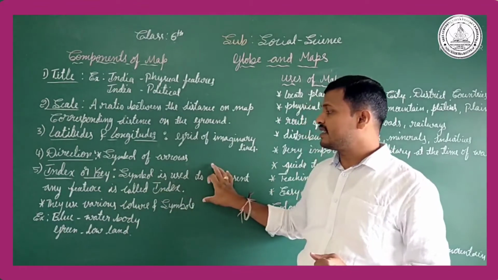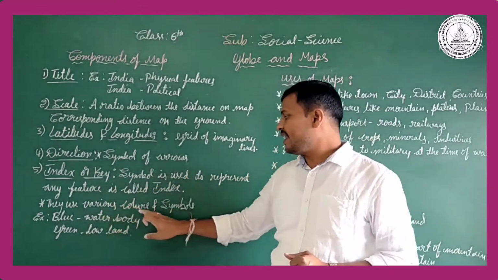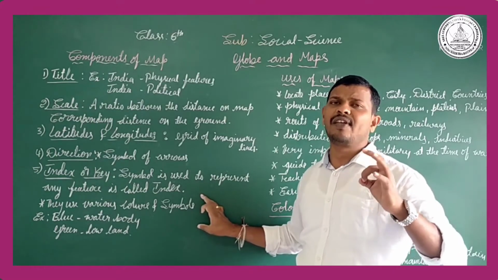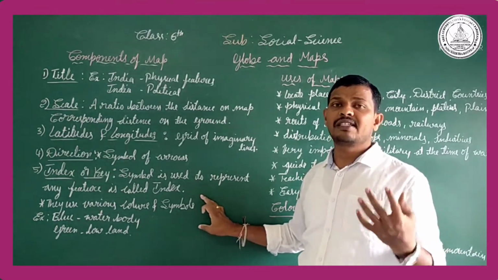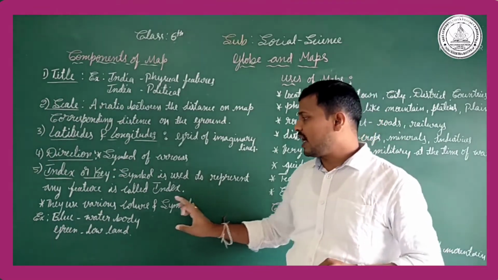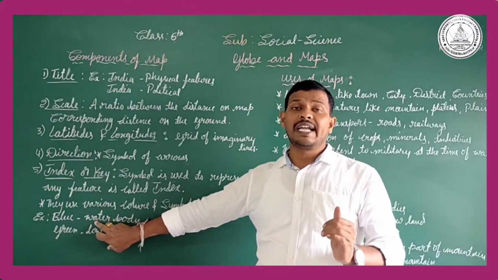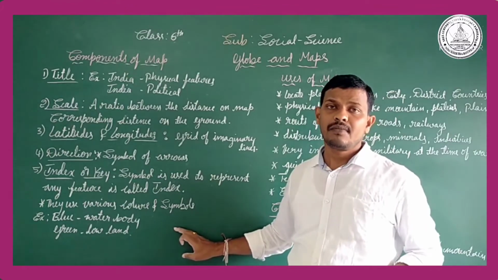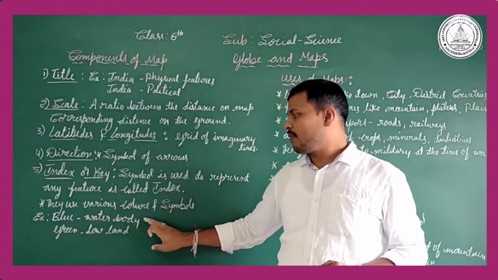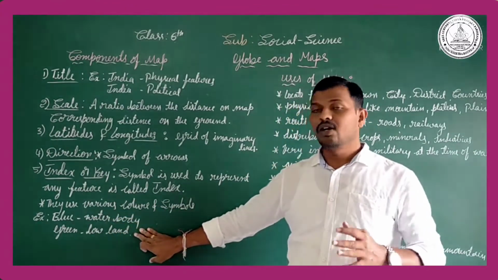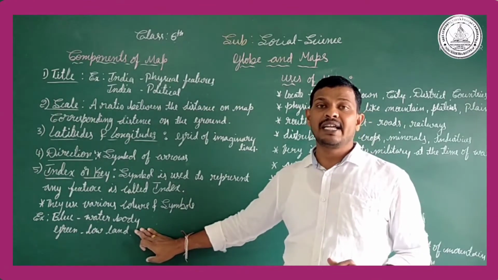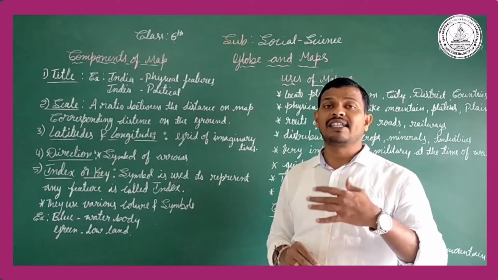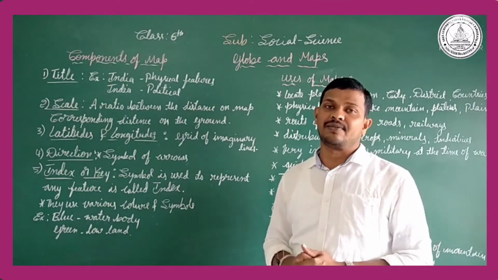It is also very necessary, and they use various colors in the symbols. For example, blue color indicates water bodies, either ocean, rivers, whatever. The green color indicates lowland, and white color indicates a snow covered area. So each and every color represents geographical areas.